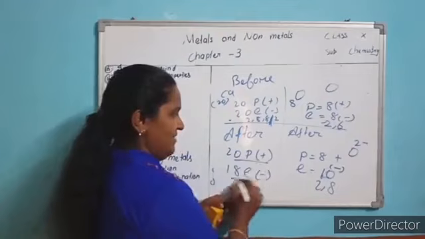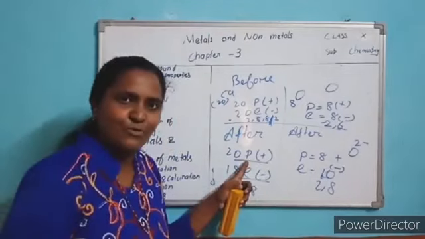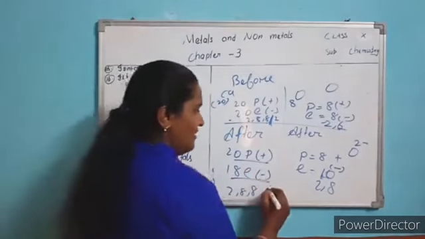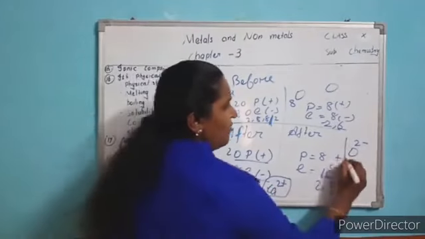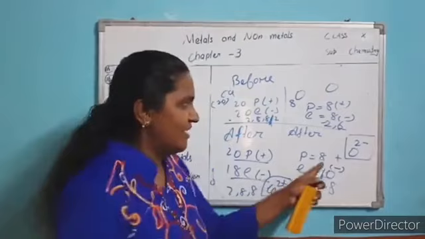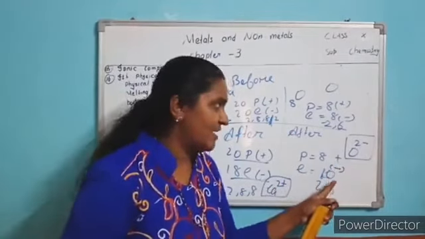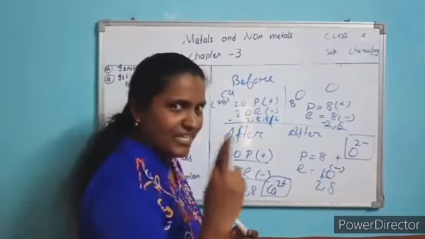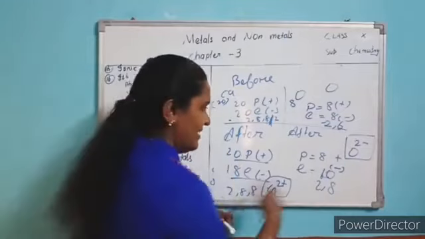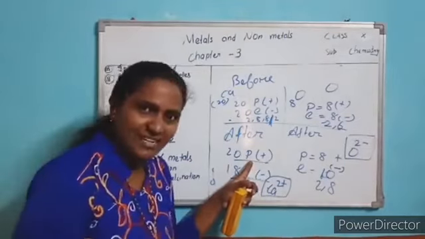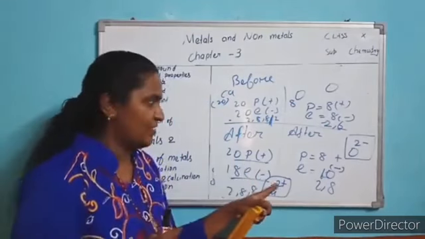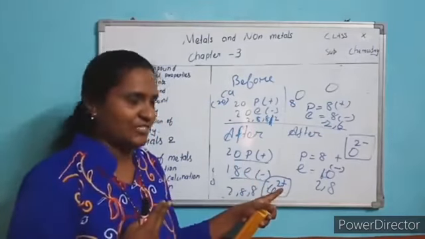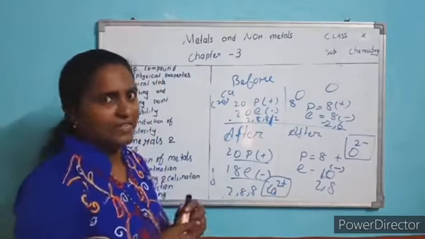See here? Protons are more, 2 protons are more. So what is the charge of calcium? 2 plus. Here oxygen is 2 minus: 8 protons and 10 electrons, so 2 electrons are extra. So 2 minus. Here protons are extra: 20 protons, 18 electrons, 2 protons are extra. That's why positive charge. It means positive charge, 2 plus. Clear now, children?